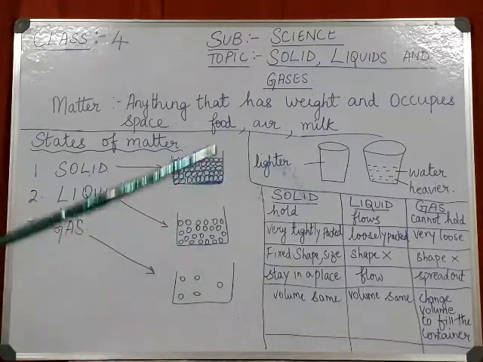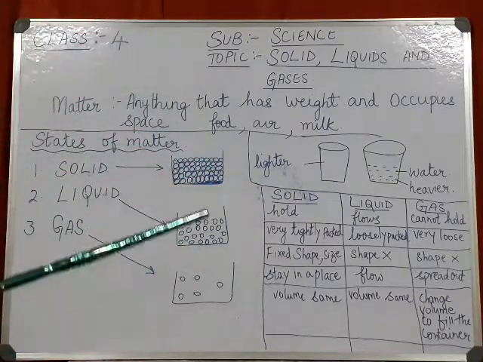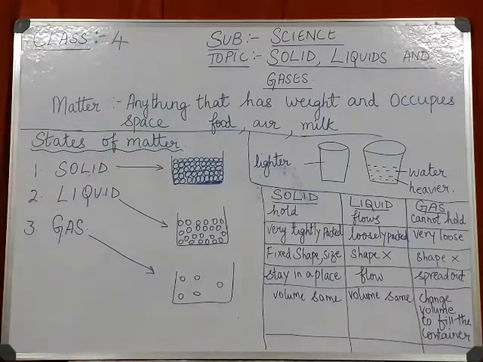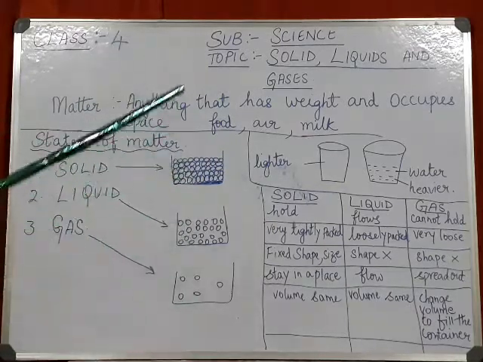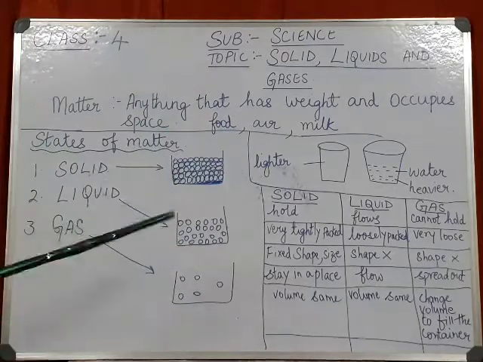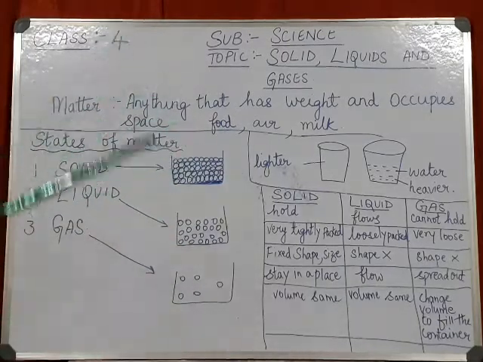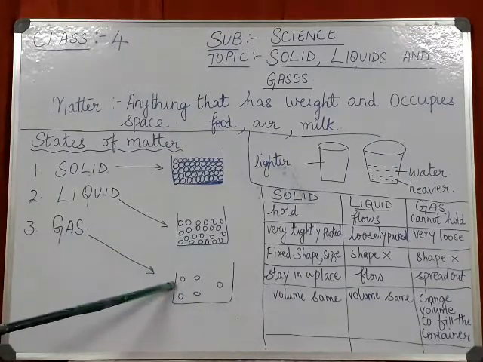For example, take rain. The rain is pouring from the clouds, so it is coming from a higher level to a lower level. Understood? But solids will be in the place where you have kept them. Unless you change the place, they will not move. Understood? Then next we will go to gas.